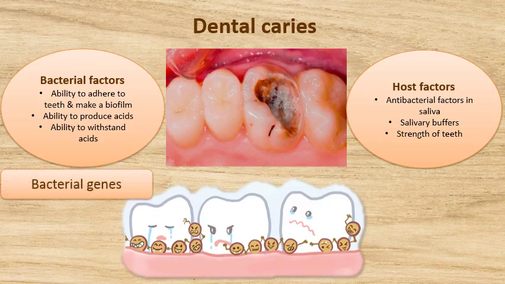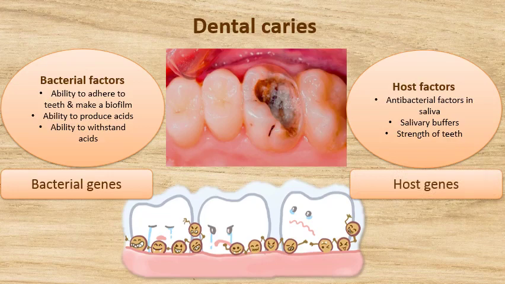Similarly, if we look at the host factors such as the antibacterial compounds in saliva, the concentration of salivary buffers and the strength of teeth, they are determined by host genes.